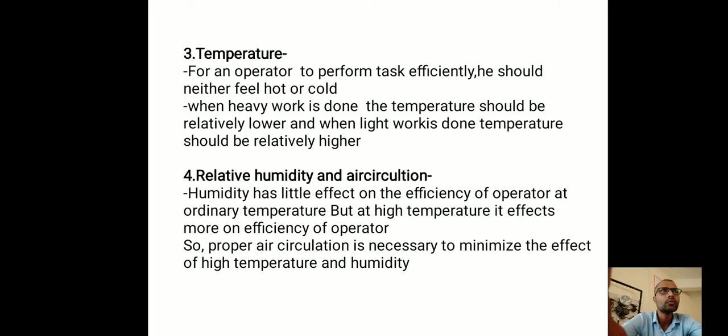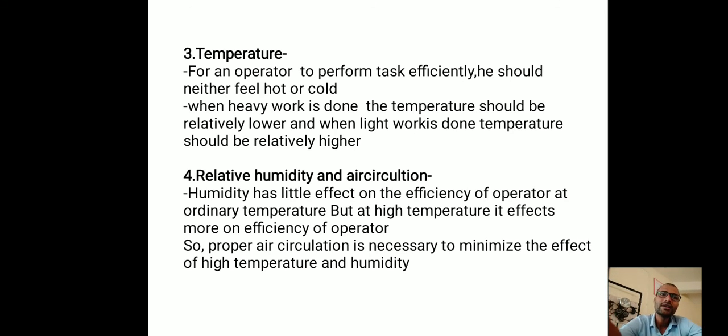While considering the temperature, we have to keep in mind the atmospheric condition also, and the season, whether it is summer or winter. For an operator to perform the task efficiently, he should be neither hot nor cold.